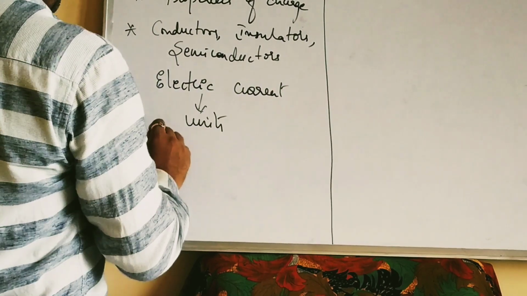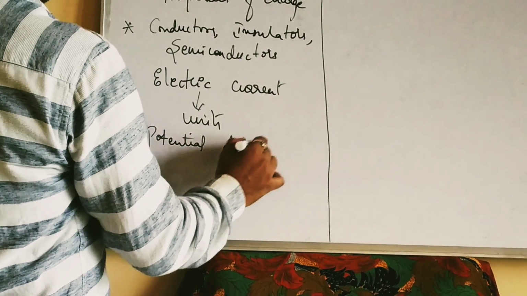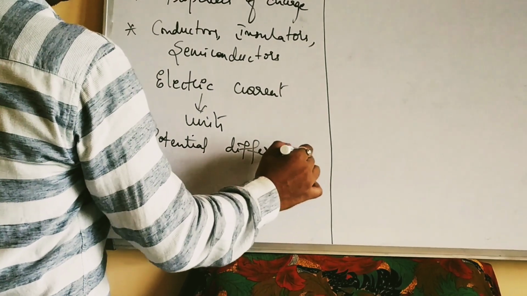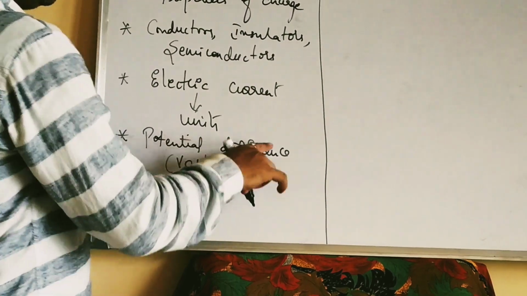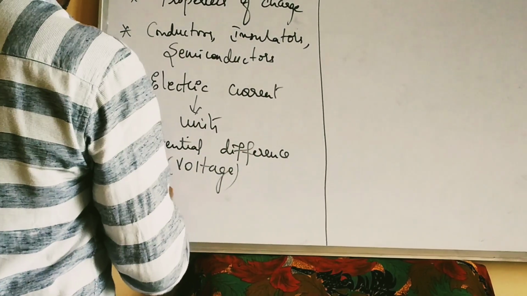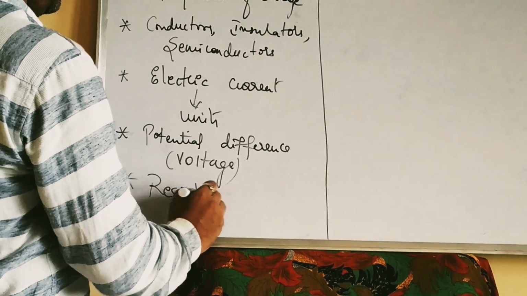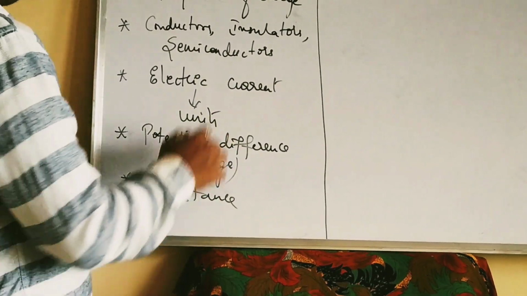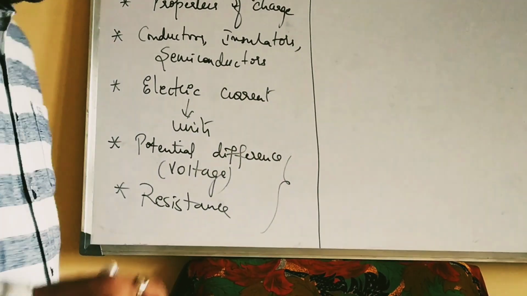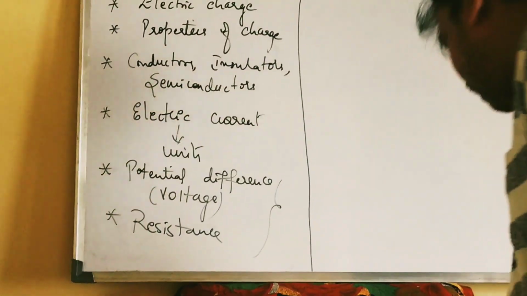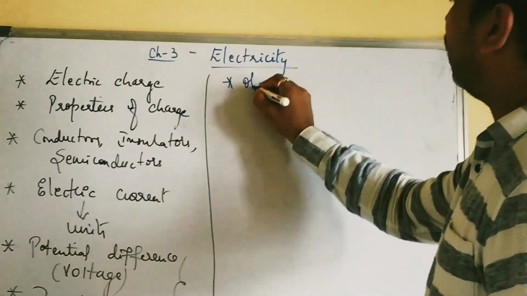After the electric current, we study about potential difference. Next is potential difference. Potential difference is also called as voltage. Next we study about resistance and its unit, electric current and its unit, potential difference, resistance and its unit. Next, when we know these differences, we shall move on to Ohm's law.